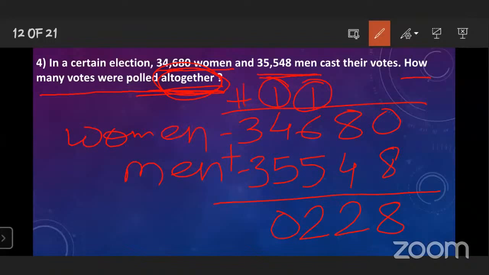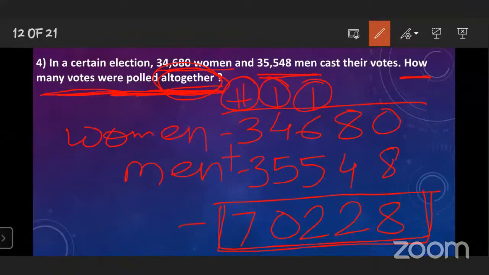3 plus 3 is equal to 6, and 1 carry over is 7. Here we got the answer. What information did they ask? The total, how many votes altogether, and that is 70,228.